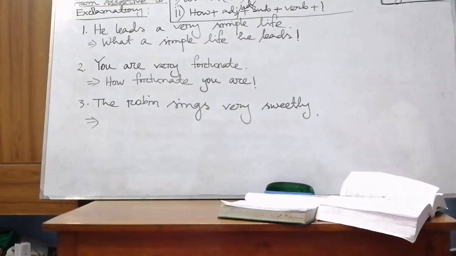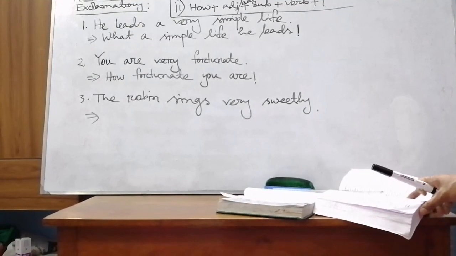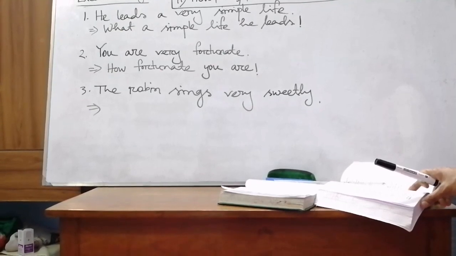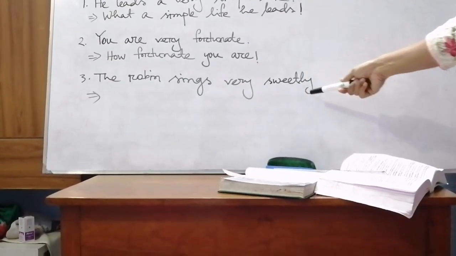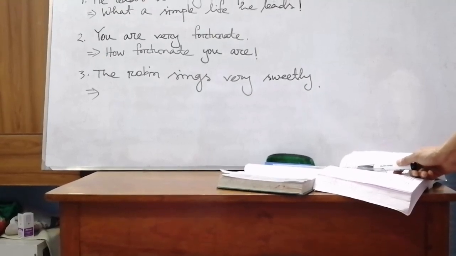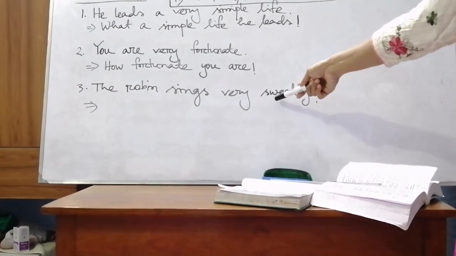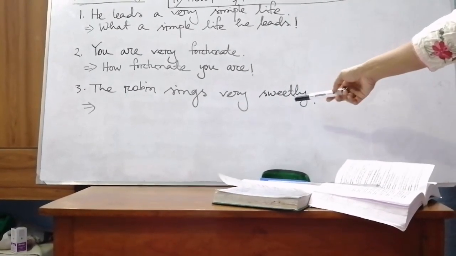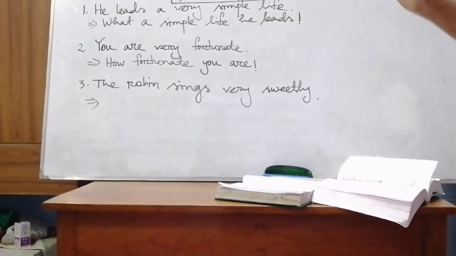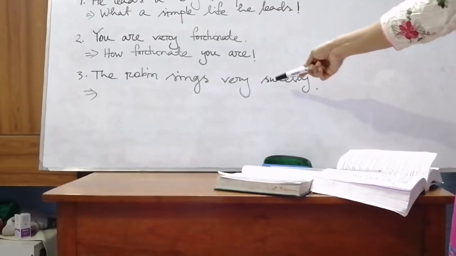Okay, then my dear students, look at sentence number 3. The robin sings very sweetly. Here you see that sweetly is an adverb. So will we use what or how here, my dear students? How. Yes, you're right, because sweetly is an adverb. So to make it exclamatory, we will use how, not what. So how plus adverb: how sweetly.